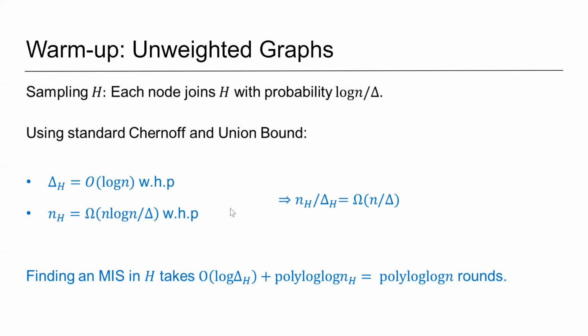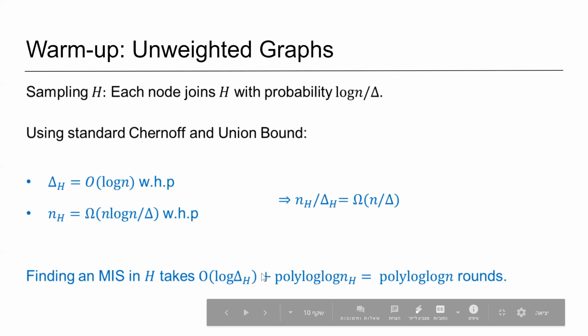Okay? So this implies the second property of the sparsifier that we wanted, which is that the ratio between the number of nodes to the maximum degree is at least as in G, or not very far from it. And now we can just find the maximal independent set in H, which returns an independent set of size at least NH over delta H, which is an O of delta approximation to maximum independent set in the original input graph G. And since delta H is O of log n, this takes just polylog log n rounds. And that's the whole idea for the unweighted case.